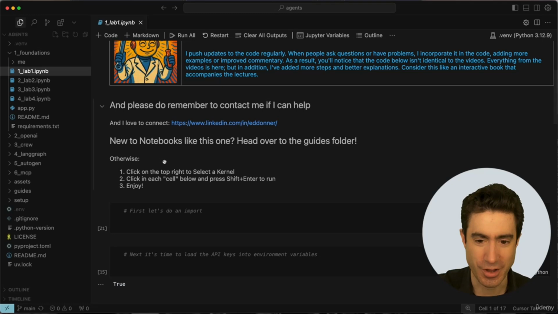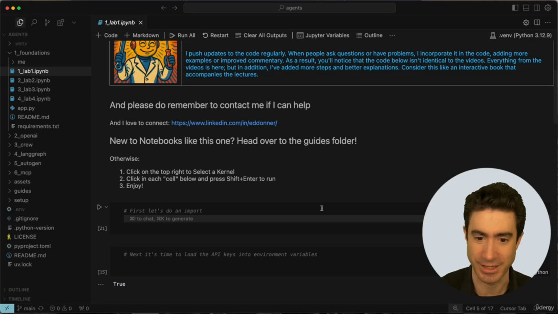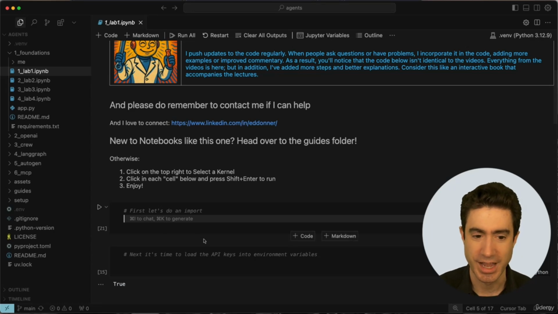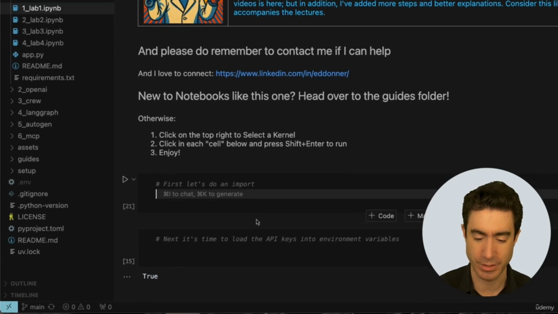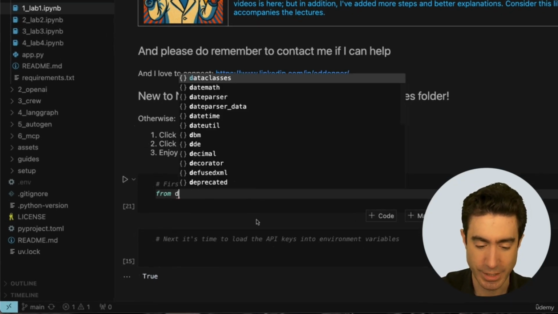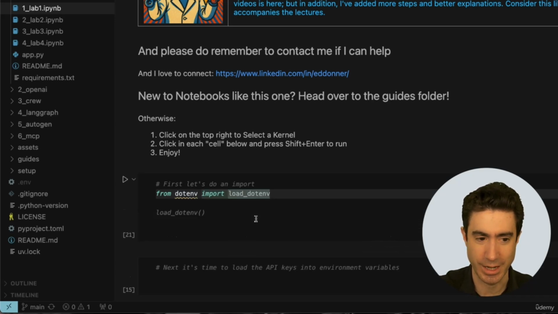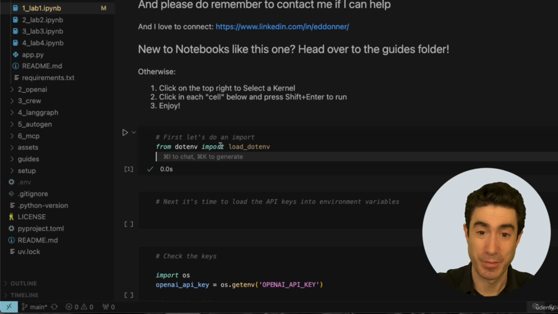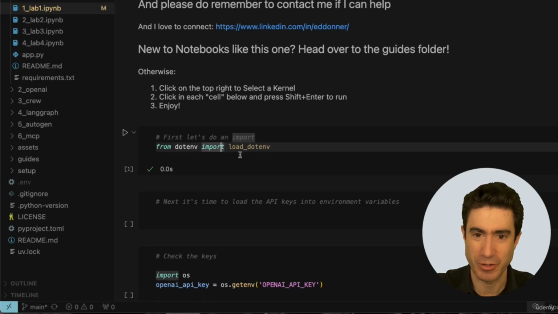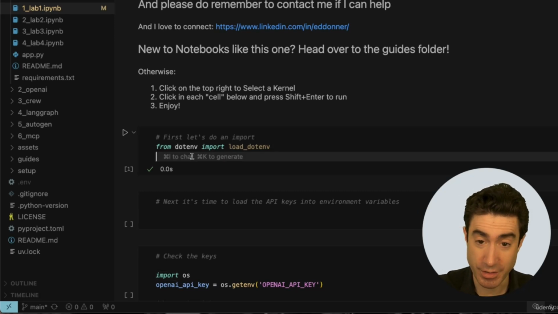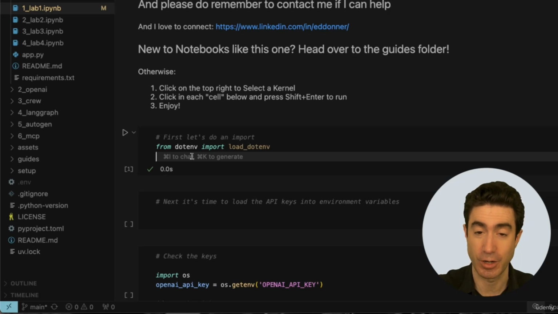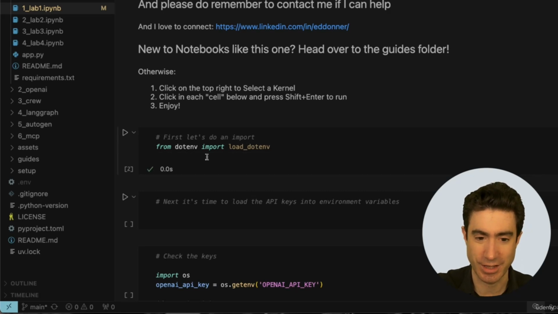All right. So now what we do is we come here to the first of these cells. Each of these things are called cells, these code cells, and we're going to do an import. And what import are we going to do? Well, we're going to do this import here, from dotenv. And you can see that Cursor's already suggesting what we could do right now. From dotenv import load_dotenv. And I hope you're familiar with what it means to import a function from a module, but if not, then please do check out the guides for a refresher on that. But I'm now going to run this code cell by simply pressing Shift, followed by Return or Enter, and that executes the cell and it's done.